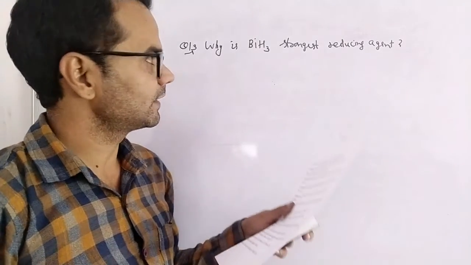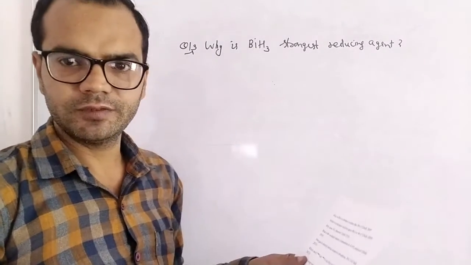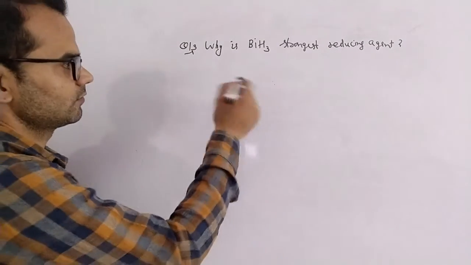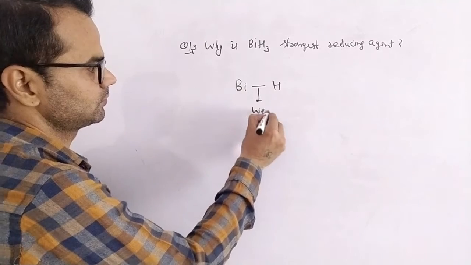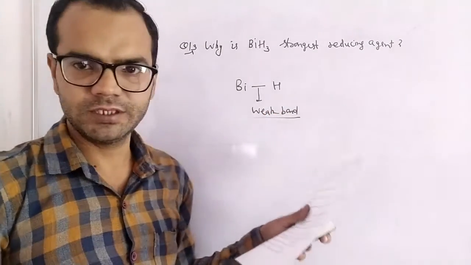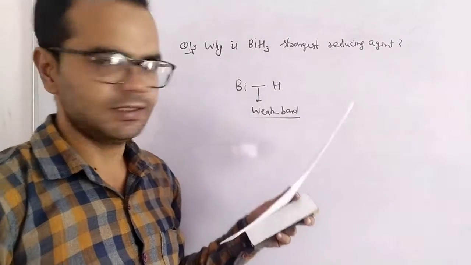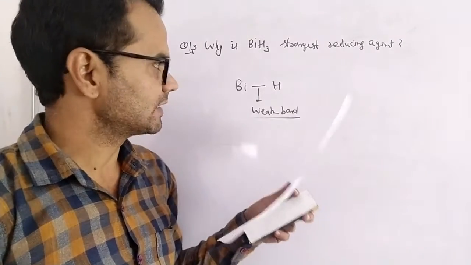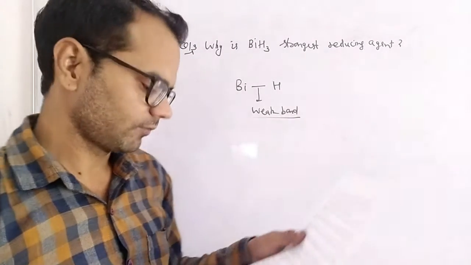Why is bismuth hydride the strongest reducing agent among all the hydrides of group 15? Again, the answer is due to the weak bond present between the metal and hydrogen. It can easily give hydrogen, and the agents which can give hydrogen are called reducing agents.